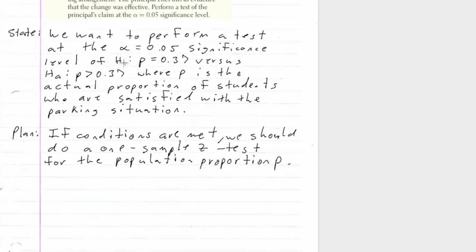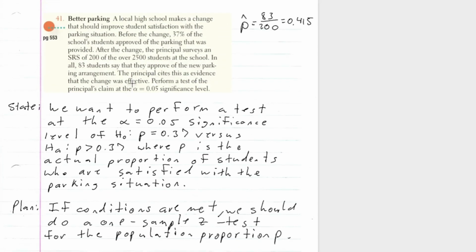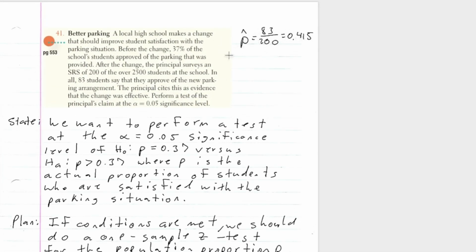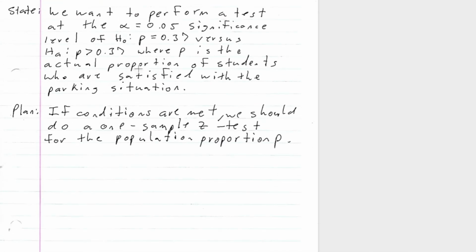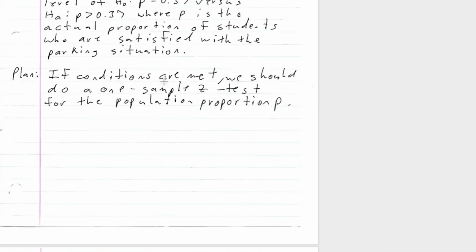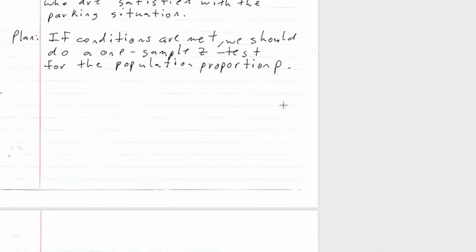So this is the null hypothesis. Basically this is saying that there is no change after the parking situation was changed, right? So the population proportion is going to remain 0.37, versus the alternate hypothesis, which states that the proportion is going to be bigger than 0.37. So basically what the principal is claiming, right? Where p is the actual proportion of students who are satisfied with the parking situation. If conditions are met, we should do a one sample z-test for the population proportion p.